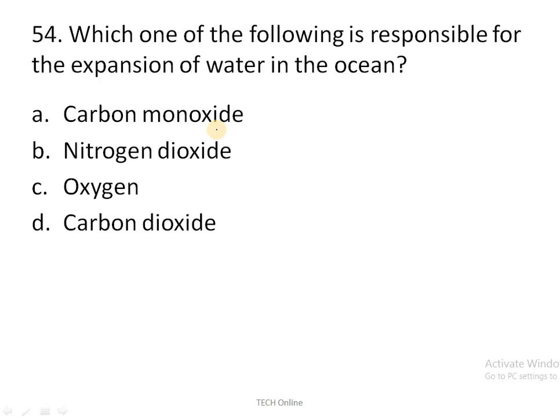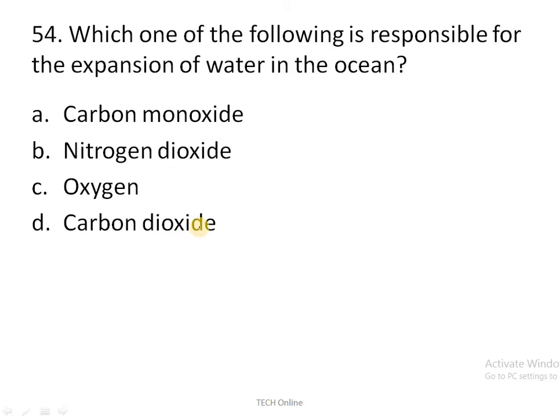Moving to the next question, which one of the following is responsible for expansion of water in the ocean? In the ocean, normally the water gets expanded due to which gas? Whether due to carbon monoxide or nitrogen dioxide or oxygen or carbon dioxide.